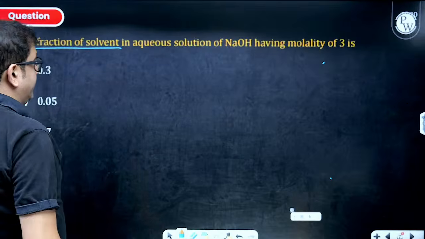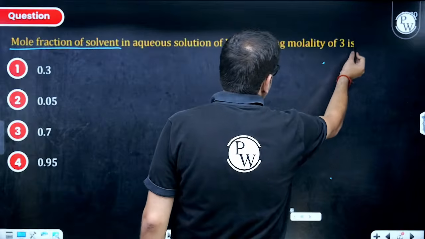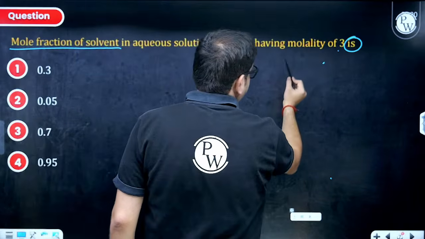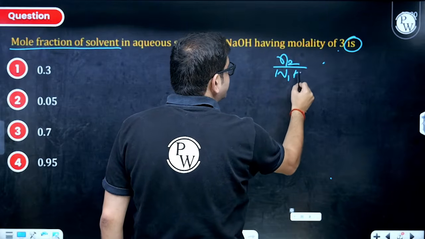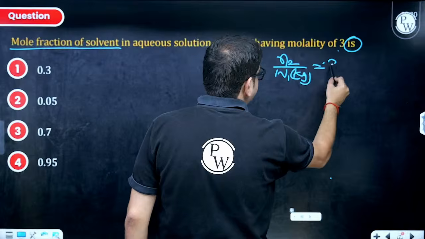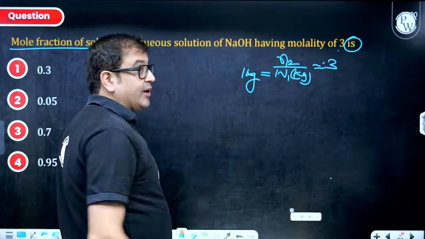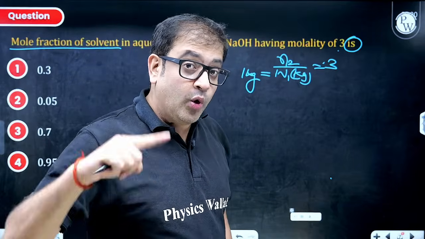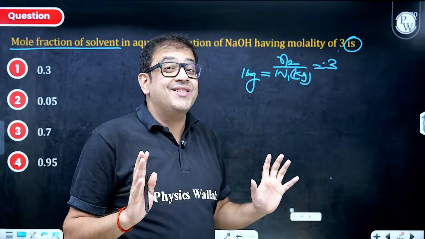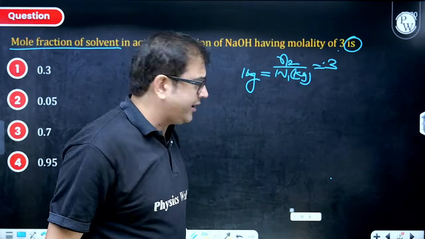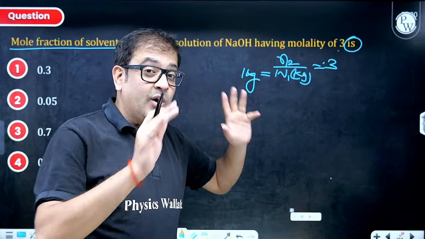Mole fraction of solvent in aqueous solution of NaOH having molality of 3 is. So molality is given. Molality is number of moles of solute upon weight of solvent in kg, given out to be 3. If I take 1 kg of solvent, sir, you can take any amount, but now you have to do all the calculation for the amount of solution you have taken, because concentration remains same whatever amount you take. So I've taken such an amount of solution where weight of solvent is 1 kg. Now I'll be doing all the calculation for this.